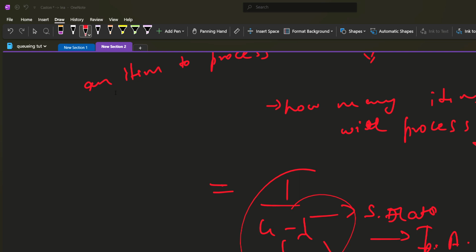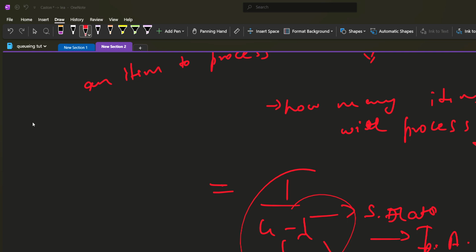I'm taking the sum of it, like for 2 minutes it was busy, then for 5 minutes it was busy, then it was resting for 3 minutes, then it was busy. So I'm not calculating the resting period. I'm just calculating the busy time for our server, and then dividing it by the total simulation length. Here I have taken 100 minutes, so I'm dividing by 100 minutes, because total time cannot surpass 100 minutes.